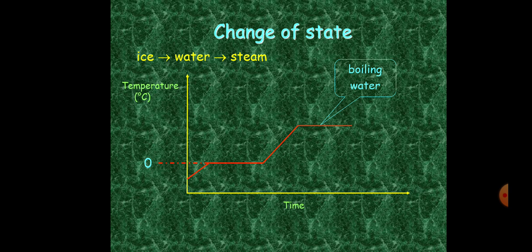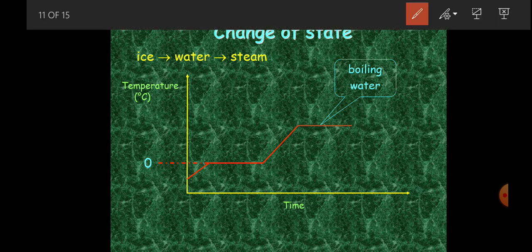It will start boiling and change to a gas, and this is what we called our boiling point. At this point, you can see again the temperature remains constant, shown by the fact that the curve remains flat. This is called the heating curve.